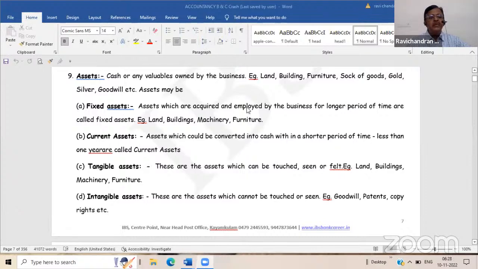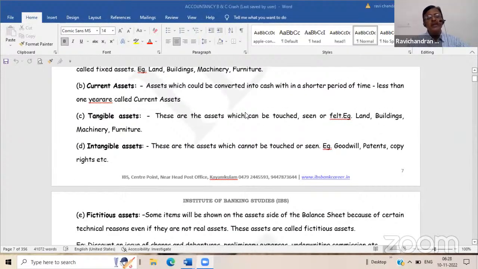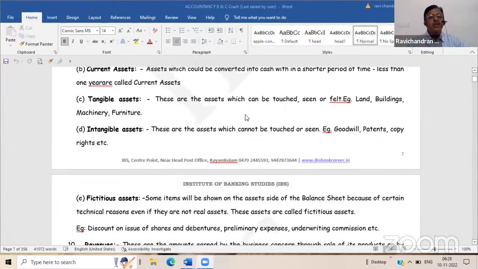Okay. Then tangible assets and intangible assets. Normally, all assets you can convert into tangible as well as intangible real accounts. We will come to that later. Fictitious assets are somewhat relevant, somewhat matching with the intangibles, but there are a few differences between fictitious assets and intangibles. In intangibles, you have to remember these words: goodwill, patents, copyrights, etc.